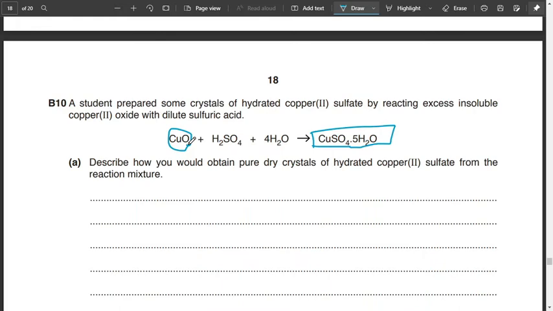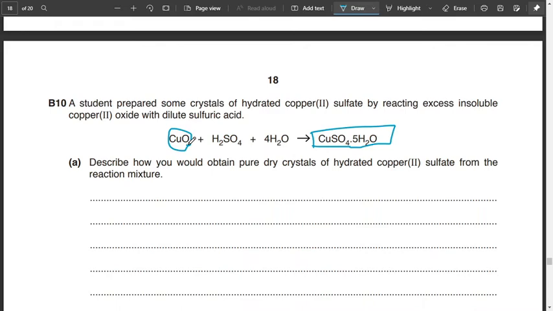Now moving on, the solution which we have got after filtering is the filtrate, and we are going to evaporate it to the point when we have crystals left in it. That means it has crystallized. Once it's crystallized, we separate out the crystals.